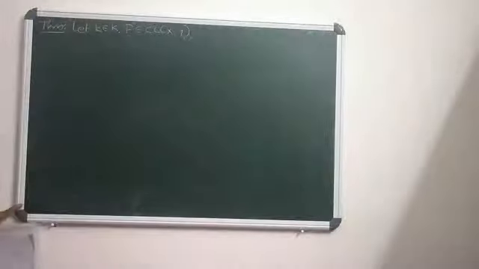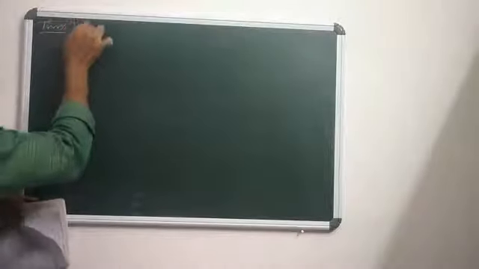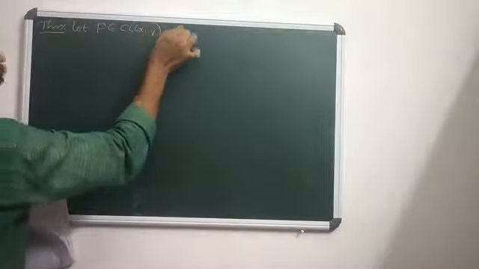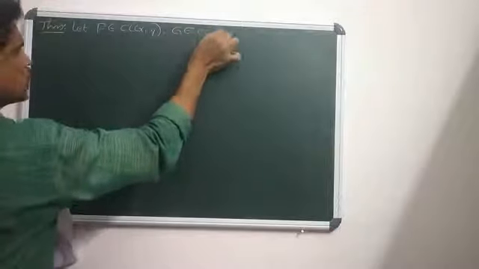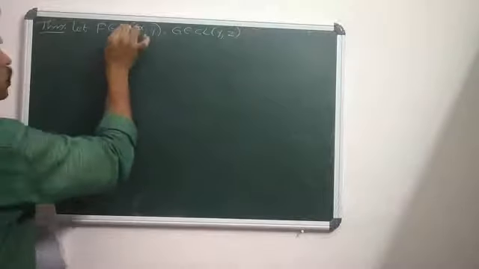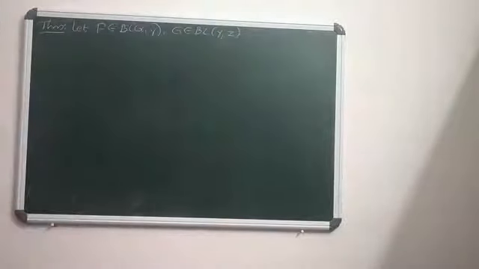The next theorem states: let F fall in BL(X,Y) and G fall in BL(Y,Z).